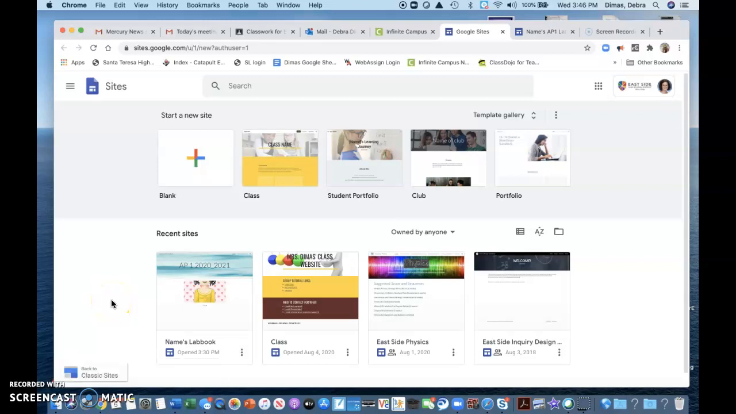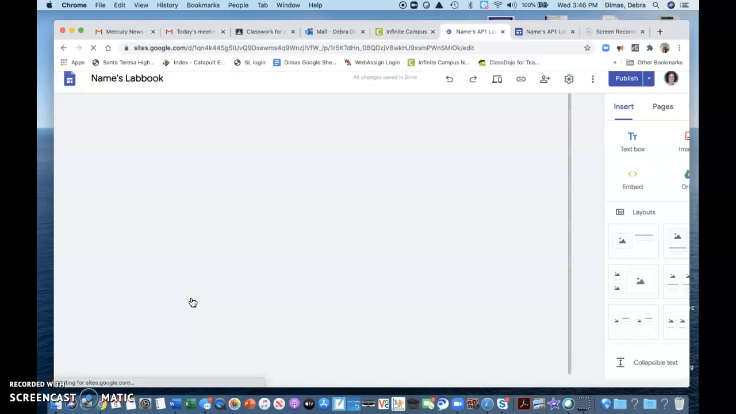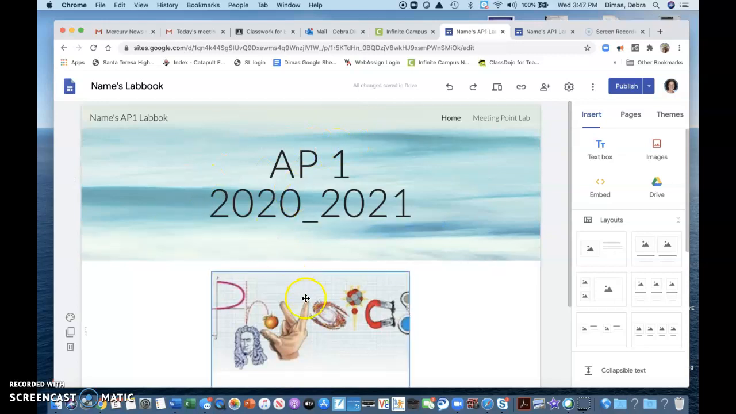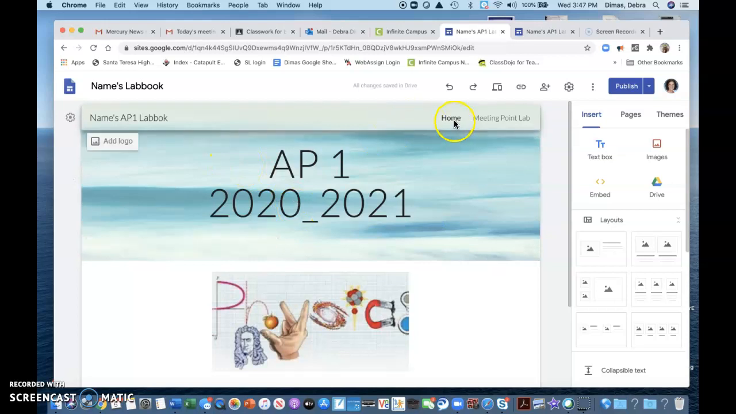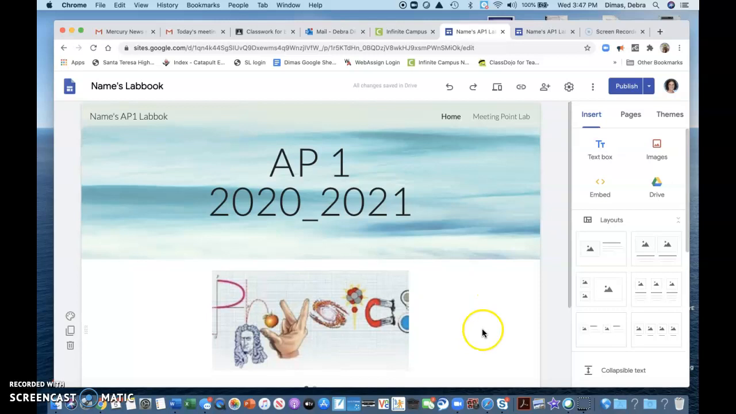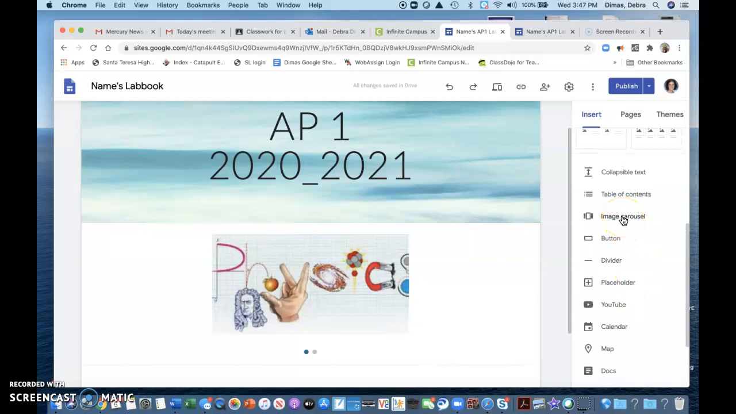So this is to teach you how to make a website, which will be your lab book this year. I want to first show you the sample one that I created. This is the one that I will provide as a sample for you, but this is in editing mode. Notice I have a title up here. You'd put your name. This is the home page. This is AP1 2021. This was an image carousel that I decided to put in, which is here.